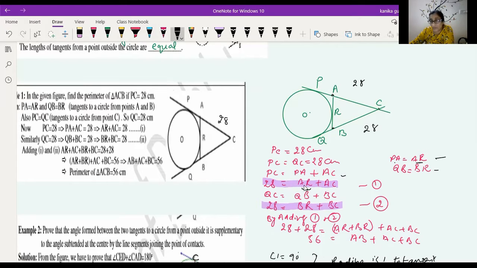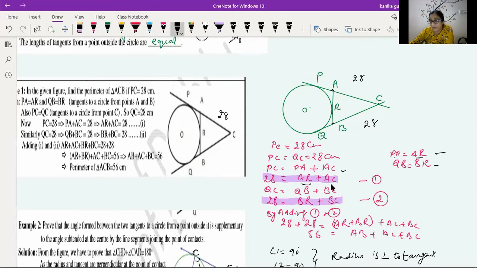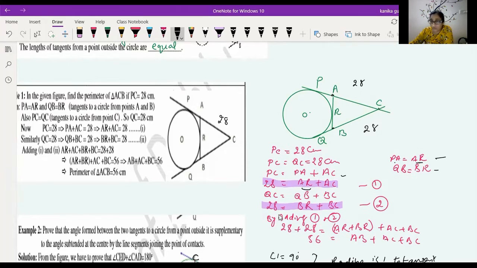So you can write it as AR plus AC. And again, QC is equal to 28 centimeters, and you can write QC is equal to QB plus BC. Now QB is equal to BR, so you write it as BR plus BC.